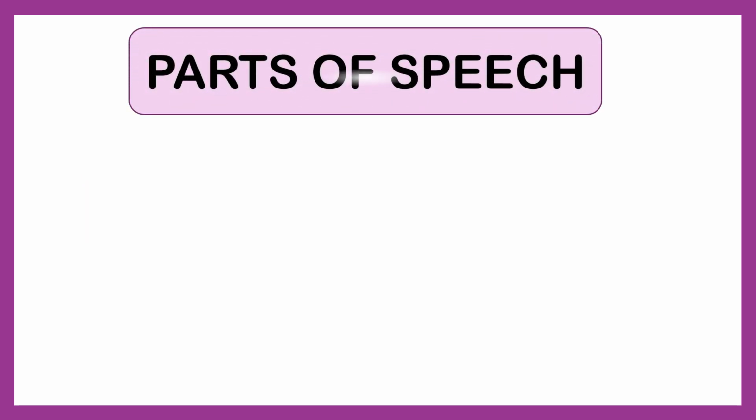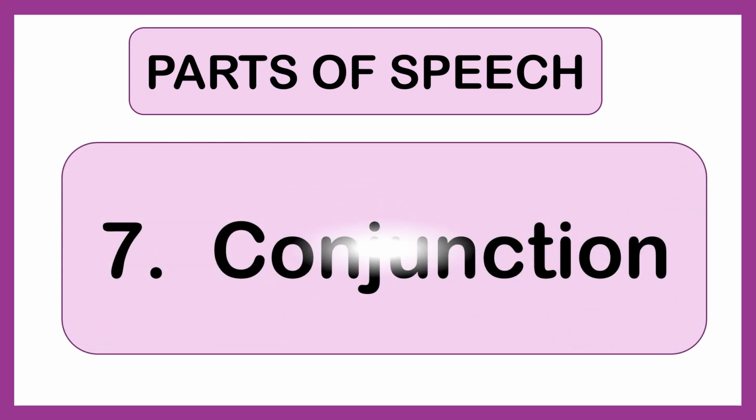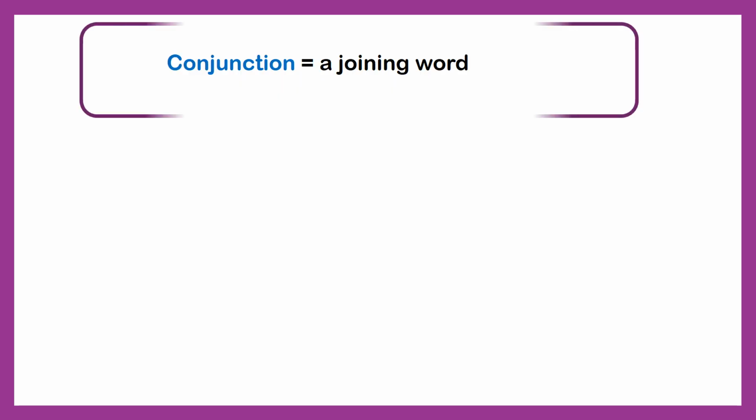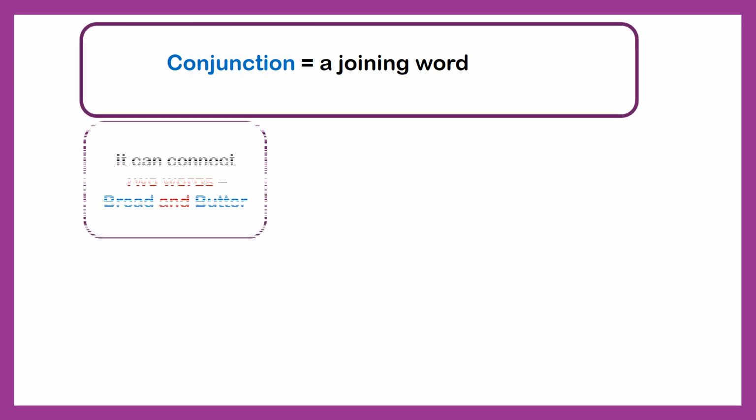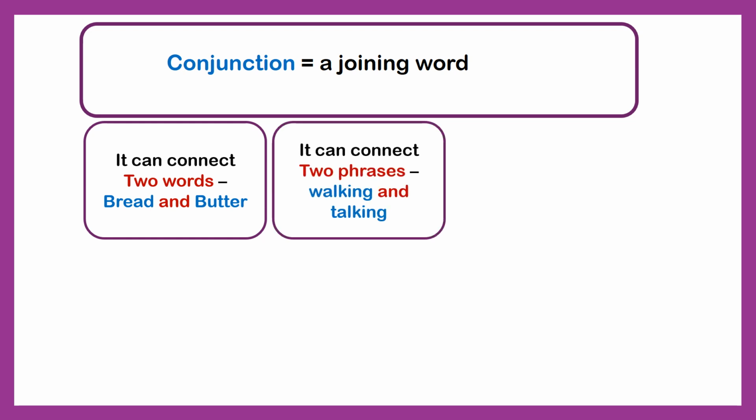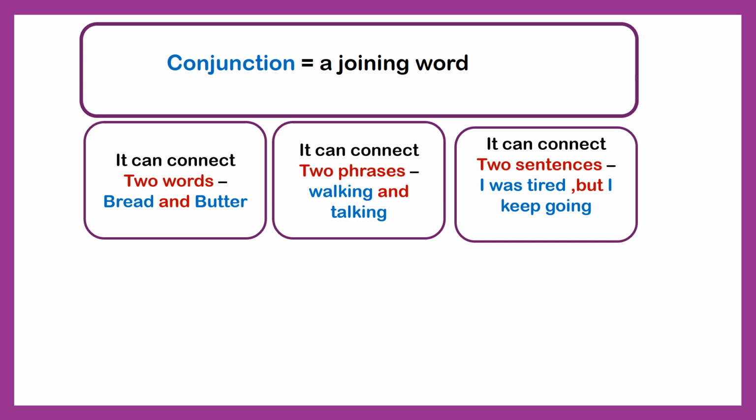Next, let's learn about conjunctions. They help us connect our words and ideas. Conjunction, a joining word. It can connect two words, for example, bread and butter. It can connect two phrases, for example, walking and talking. It can connect two sentences. I was tired, but I keep going.